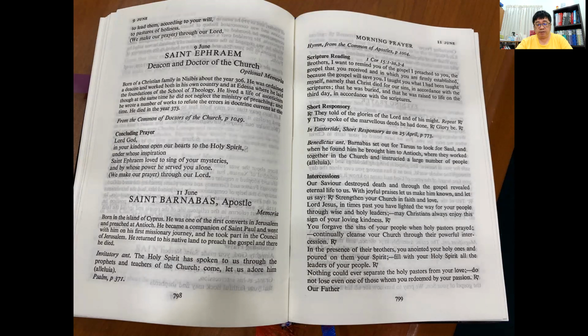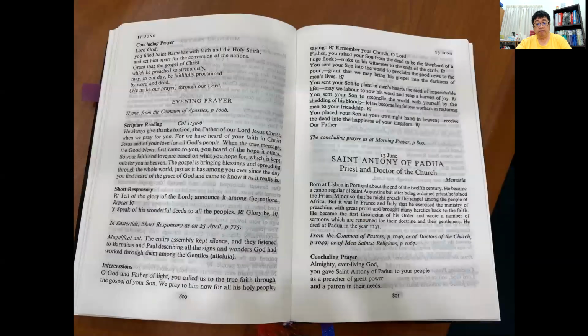The same principle applies. After the Benedictus antiphon, you recite or chant the Benedictus, and then you come back to this page 799 for the Benedictus antiphon. And the rest of the St. Barnabas the Apostle prayer can be found on the next page, which is page 800. The concluding prayer is found within the proper of St. Barnabas the Apostle, obligatory memorial.